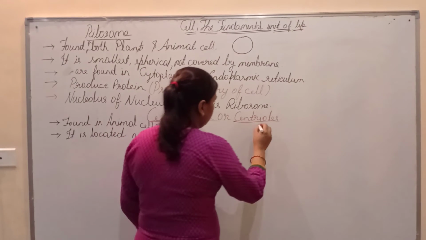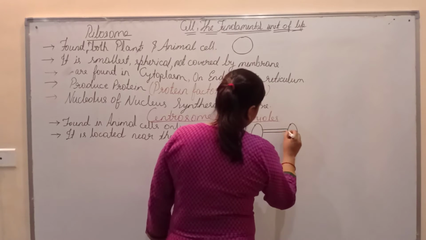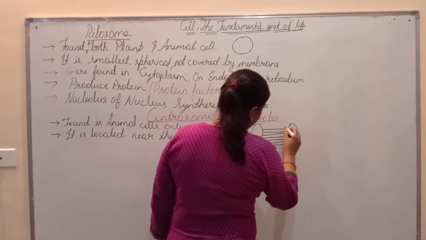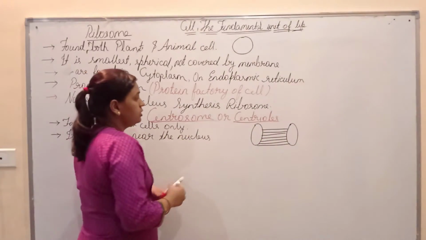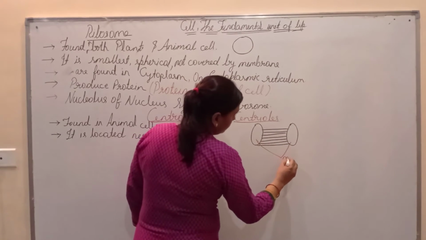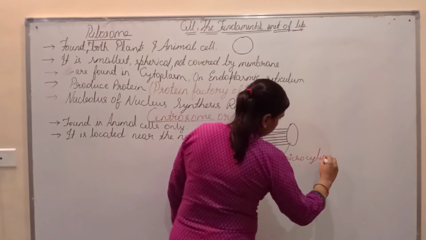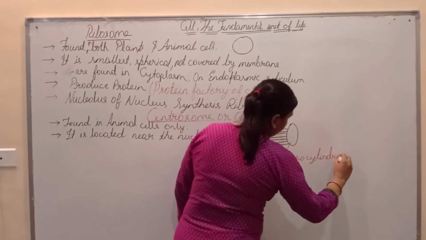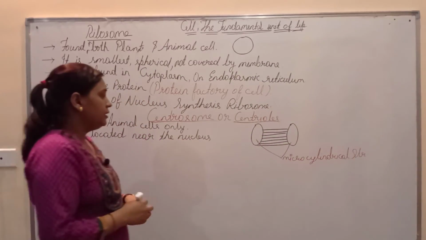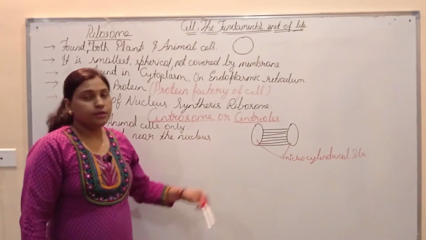It appears as two microcylinders attached with these thread-like structures. These are microcylindrical structures that are attached with these rays. So this is the structure of the centrosome or centrioles.